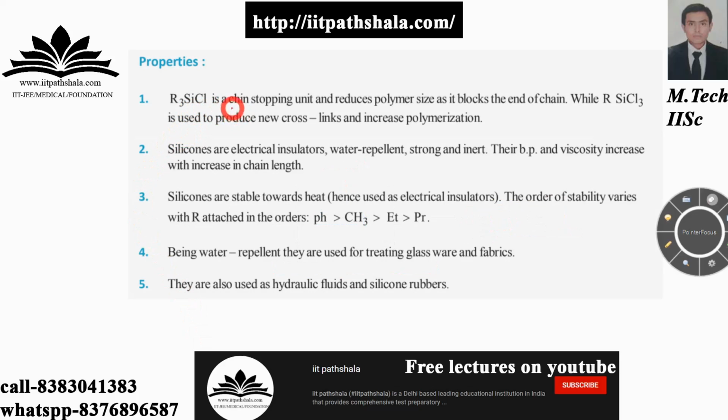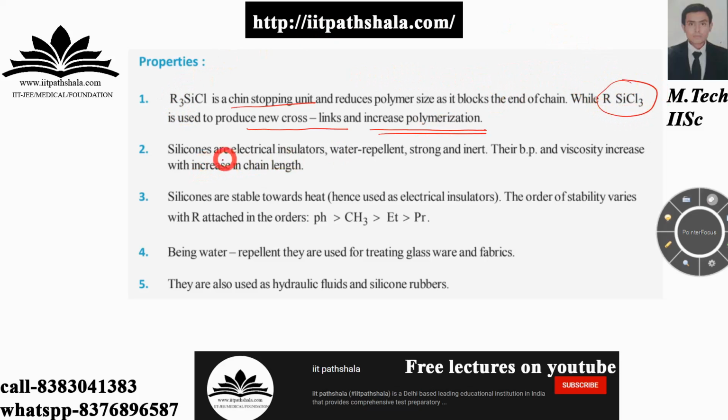Now these are the most important properties which you should remember. R3SiCl is a chain stopping unit and reduces polymer size as it blocks the end of the chain, while RSiCl3 is used to produce new cross links and it increases the polymerization. Comparison is asked directly in the examination. They can ask you which of the two increases polymerization, so your answer should be this one.